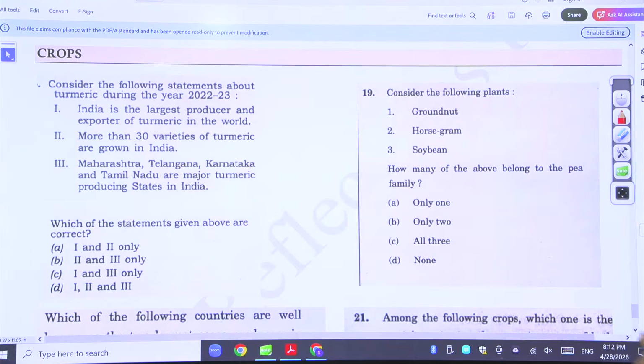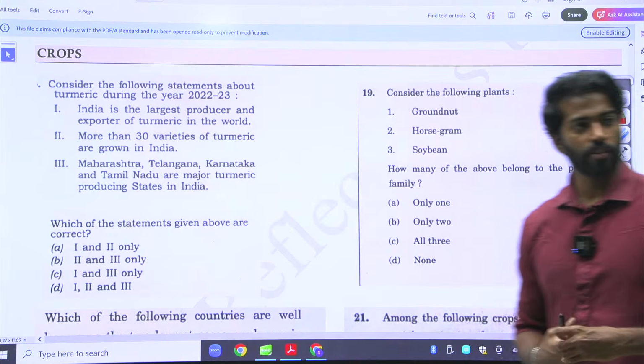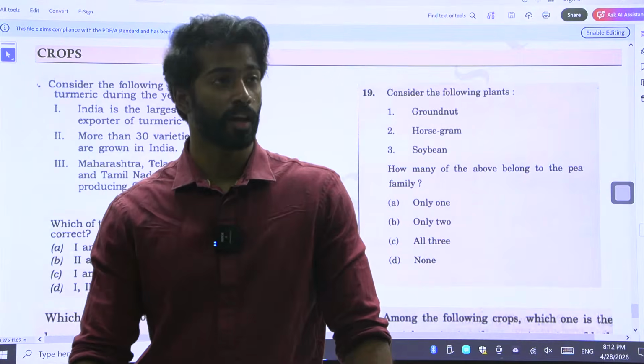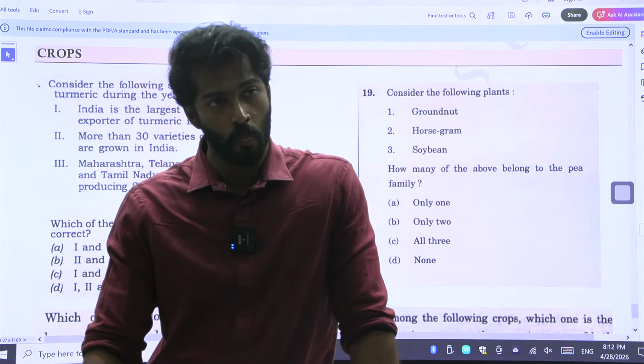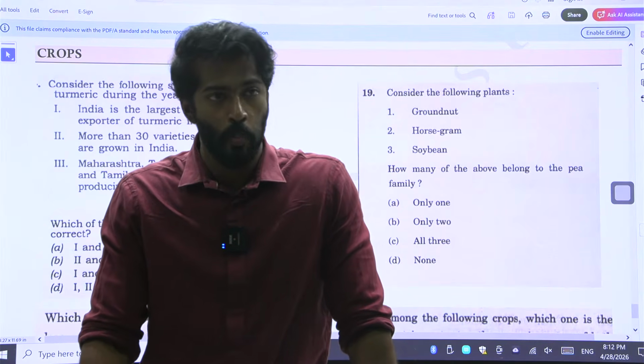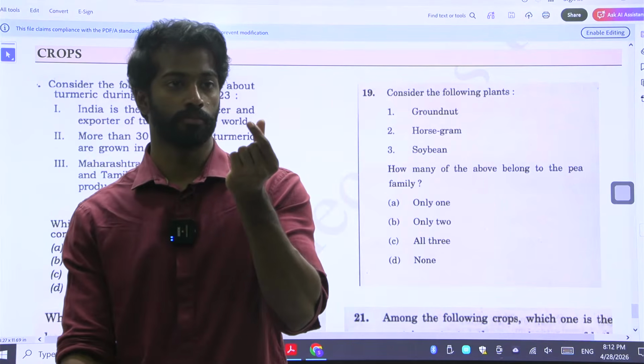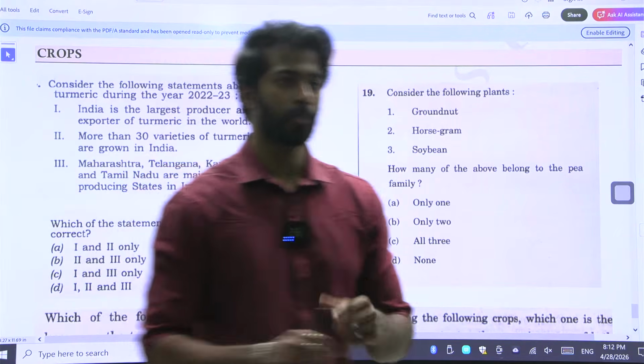Groundnut, horse gram, and soybean. How many of the above belong to the pea family? What is the characteristic of the pea family? Leguminous, okay. And the main characteristic is that they are formed in pods.